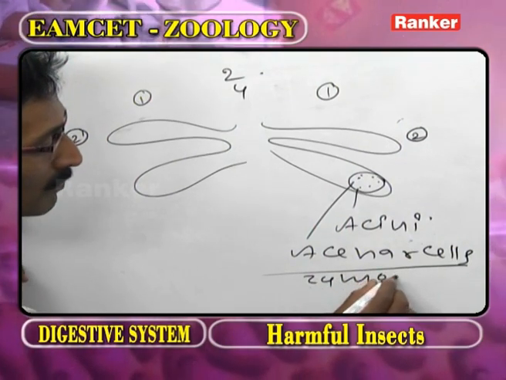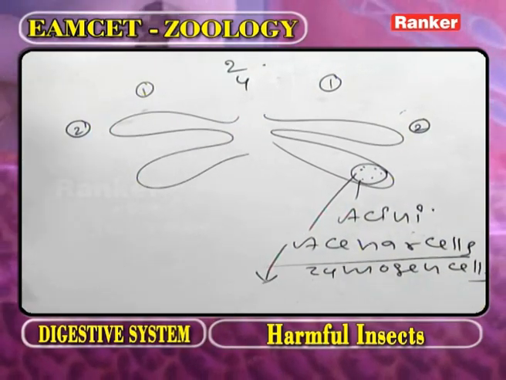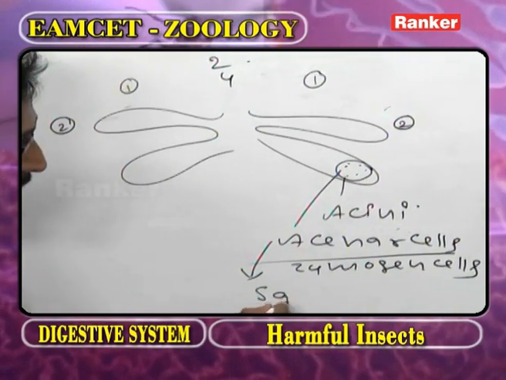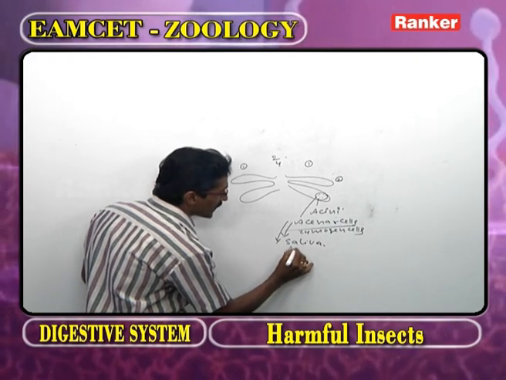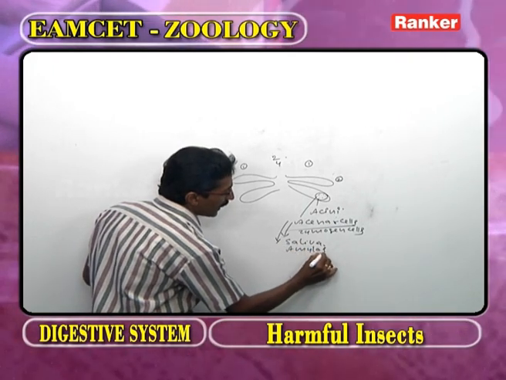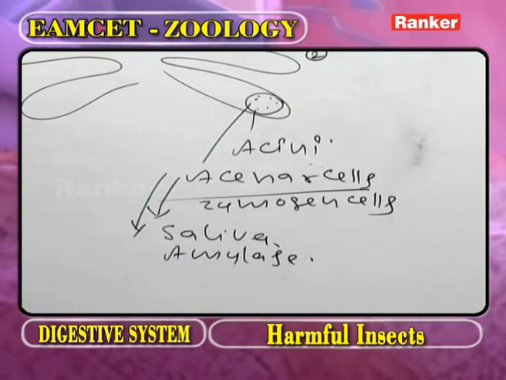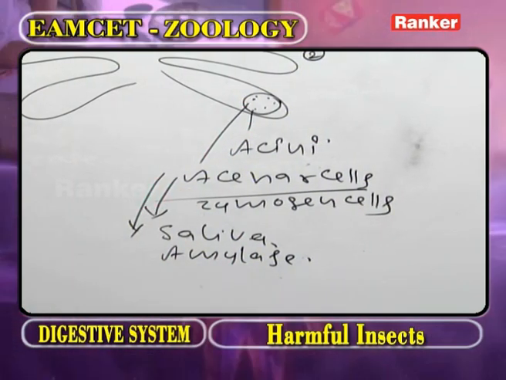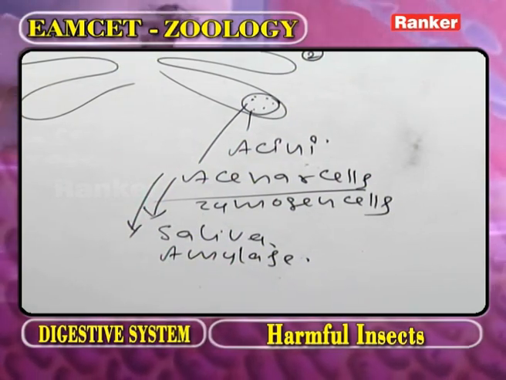What is the other name of acinar cells? The zymogen cells. Now these acinar cells secrete saliva. These acinar cells also secrete amylase. What is the function of amylase? That helps in the digestion of starch.